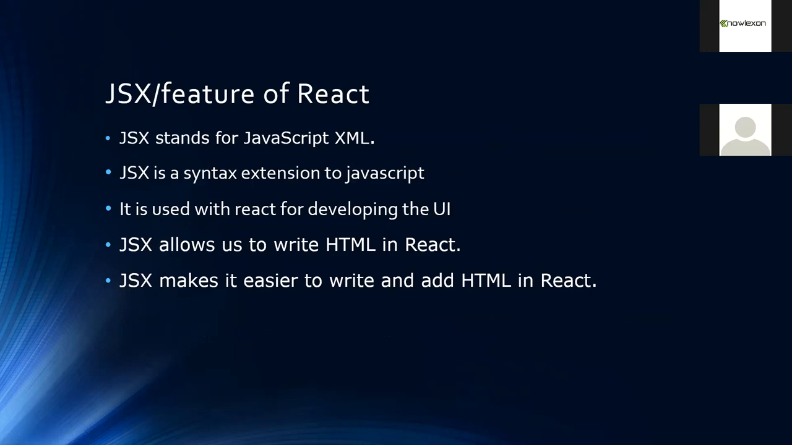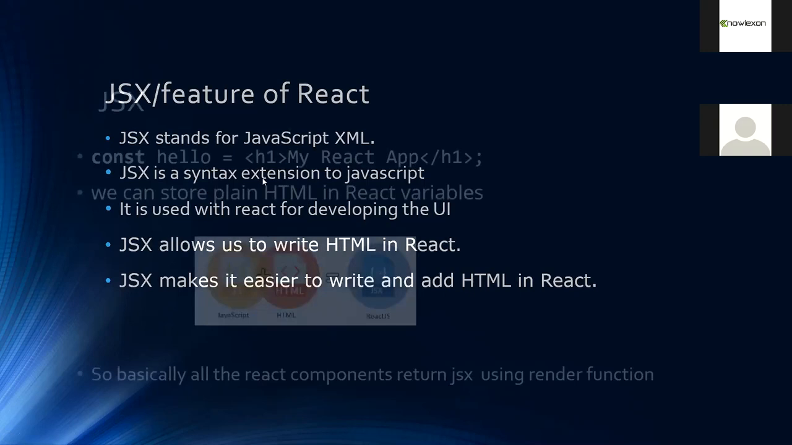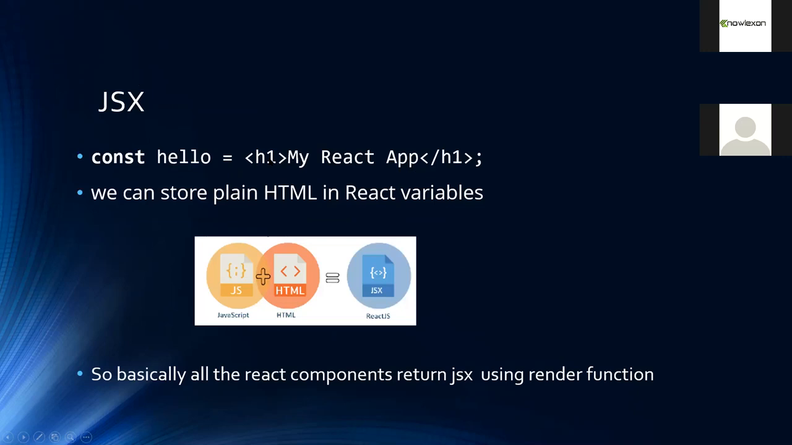React supports the JSX feature. With plain JavaScript, you can't give an HTML element to a variable, right? But in React, you can give an HTML element to a variable, like you can give this tag to this React variable in JSX. We can store plain HTML in React variables. And as I said, the render function in React basically returns the components in JSX form so that the browser can display it to you.